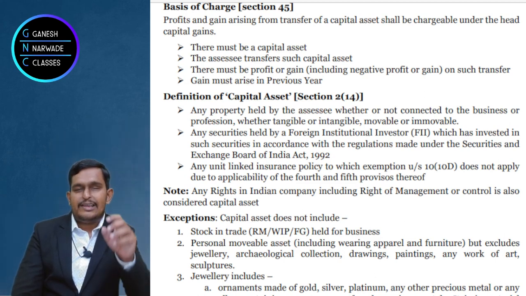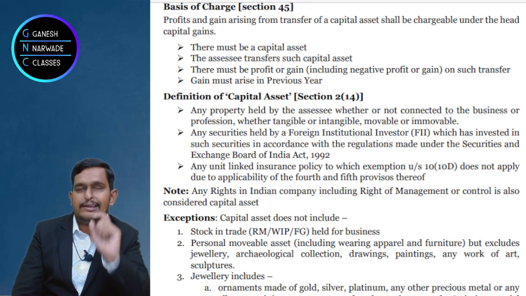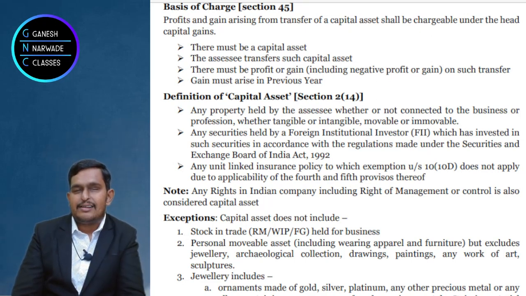For them, if the income is taxed under PGBP, they have to pay 40% tax. But if it is taxable under capital gain, only 10-20%. If it is long term, 10%, short term, 20%, 15% only. So to favor them, this provision was brought. And it is still continuing.